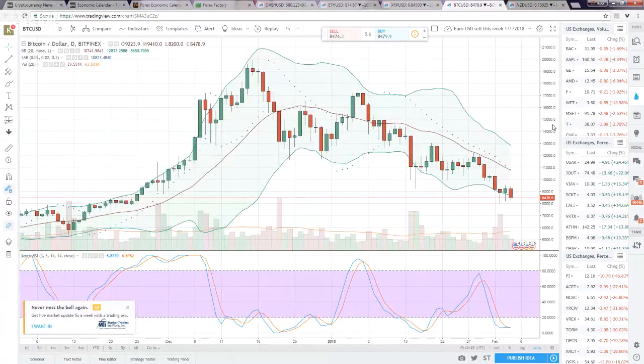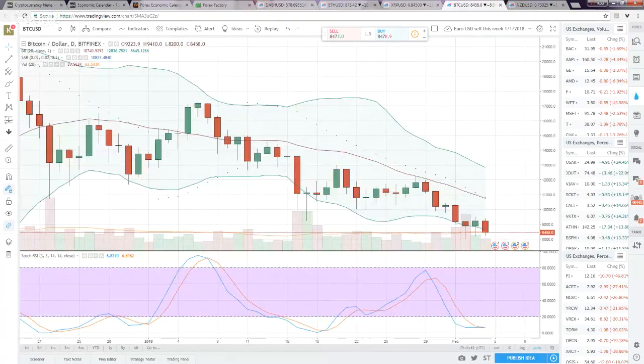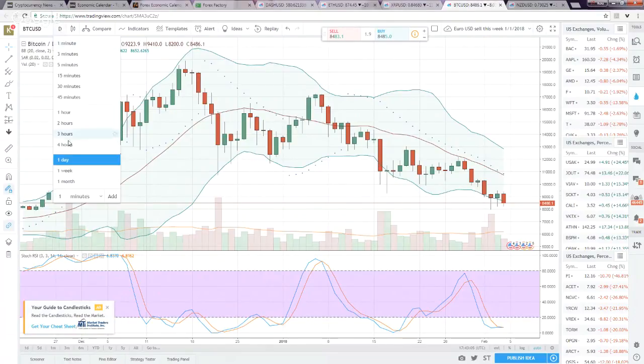Let's touch on crypto. I've been selling crypto this whole week. Expecting, like I said in my last video, a long-term sell for Bitcoin and all cryptos. Whatever Bitcoin is doing, you've got to follow where the other cryptos are going. Bitcoin is the major correlation of other cryptos. Following the daily chart, we see that a strong sell has not decided to come back. It needs to break 10,000 and stay above 10,000 to even be a strong buy.